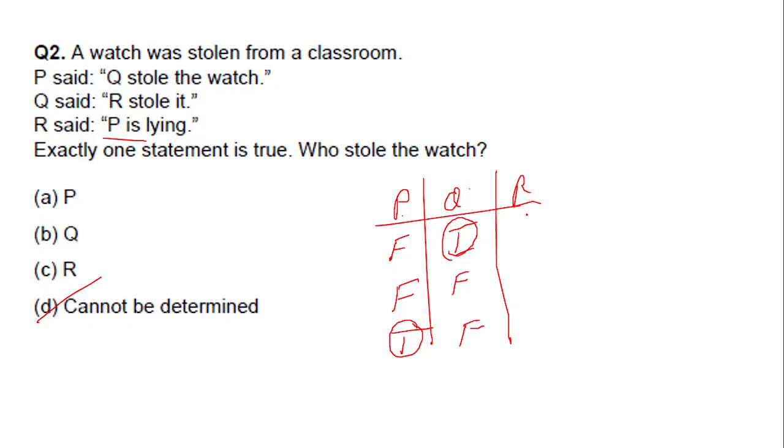What if R is the thief? P said Q stole the watch. So this is false. Q said R stole it. This is true. R said P is lying. This is true, because if this is false, this is true. So two statements are true. This is not possible. The other two are possible, but we don't have any option like P or Q is the thief. So we'll go with the option cannot be determined.